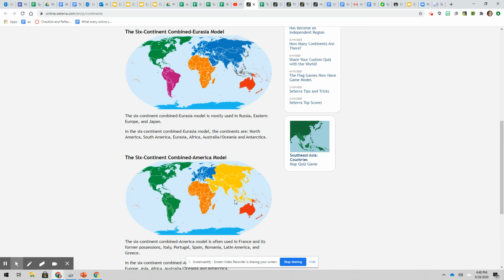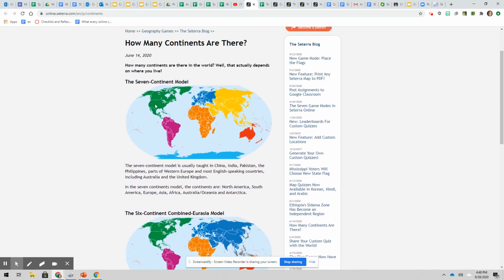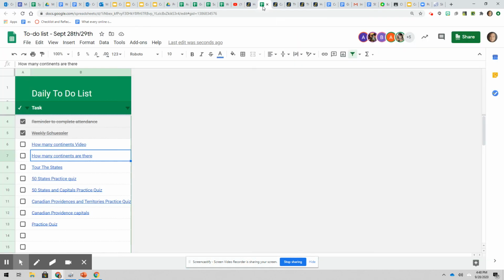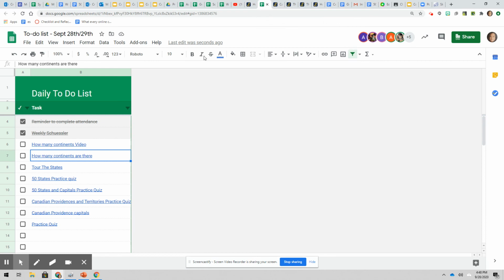So now that we know what the different continent models are, if you saw a question asking which continent model we used, you're going to want to use the 7-continent model as your answer. And just as a quick reminder, in this next section, we're talking about the United States and Canada. I recognize that Mexico is part of North America, but we won't be including that, as the next section is inclusive of all of Latin America. The book, not Ms. Schuessler, okay? So make sure we've known this.